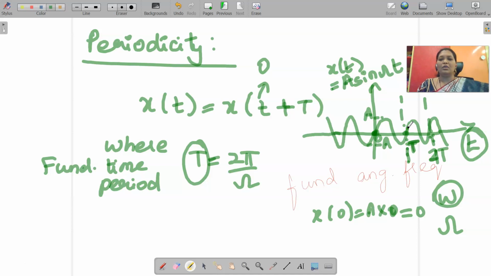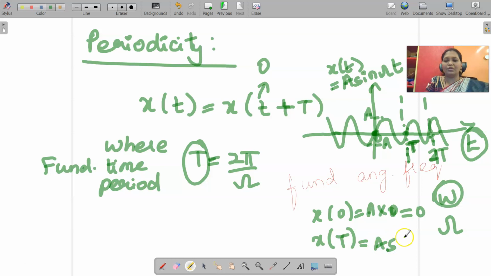Meaning that whenever I substitute, the value here is 0. So for x of capital T, wherever you have t, you should replace it by t plus capital T. So sine omega times t plus capital T, and we know the value of t is equal to 0. This omega is nothing but 2 pi by capital T, so T gets cancelled.